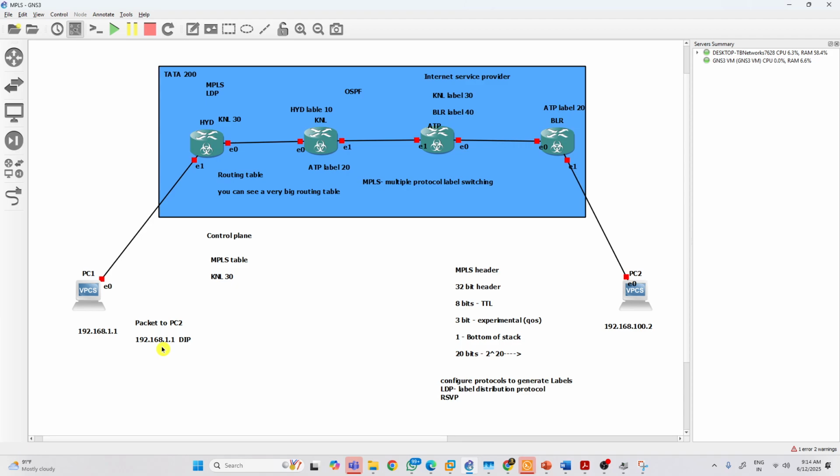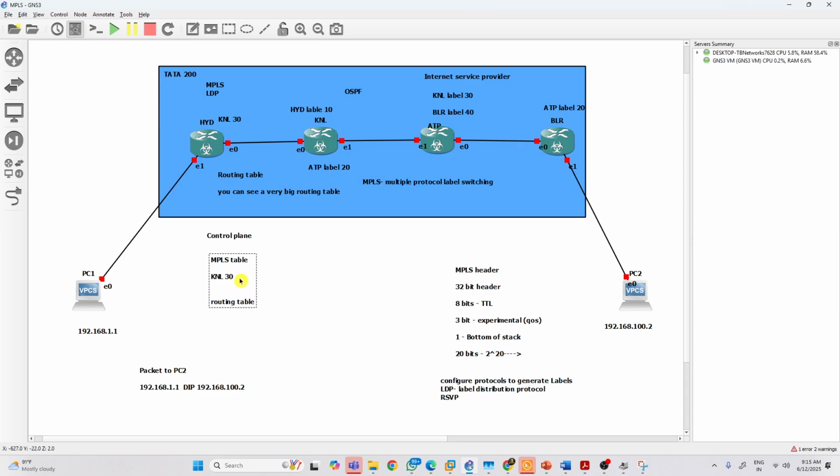Okay. What will happen? The packet arrives here, and the destination IP address is, let's say for Bangalore, 192.168.100.2. Just understand. So what will happen? It will check the destination IP, and it will try to find a path. We have an MPLS table as well as a routing table. So this destination IP address is there in both the MPLS table as well as the routing table.